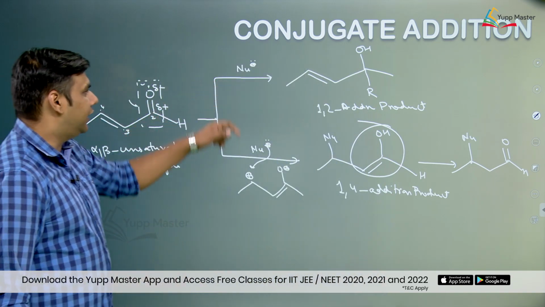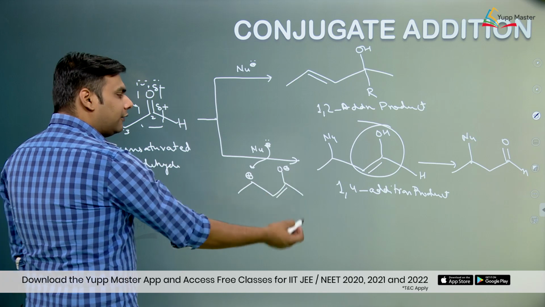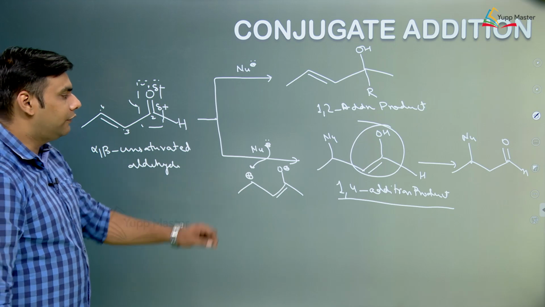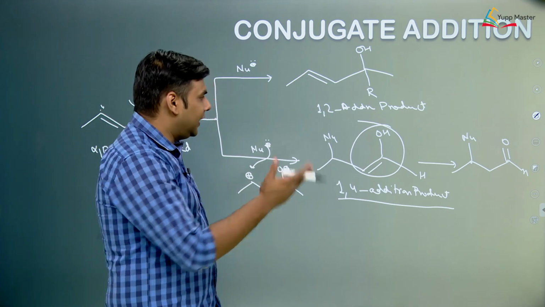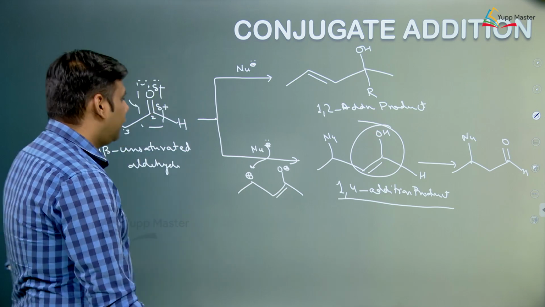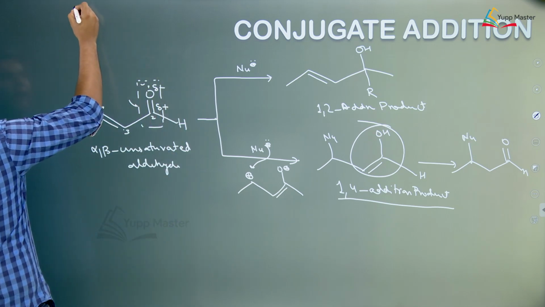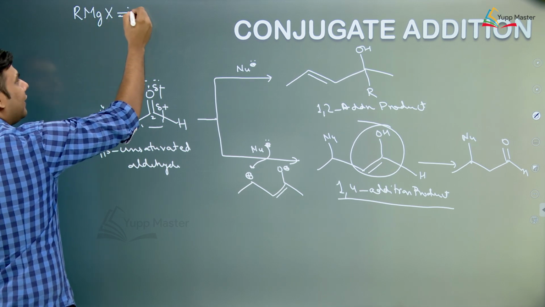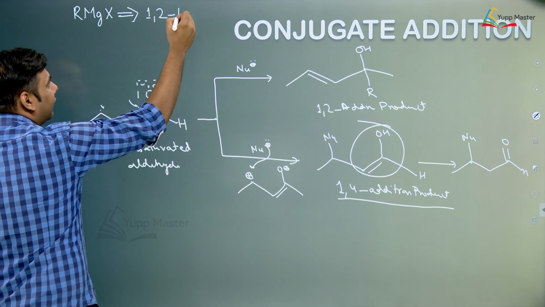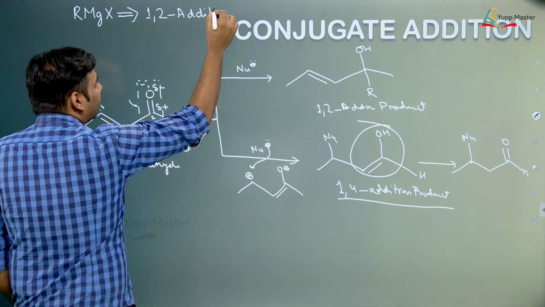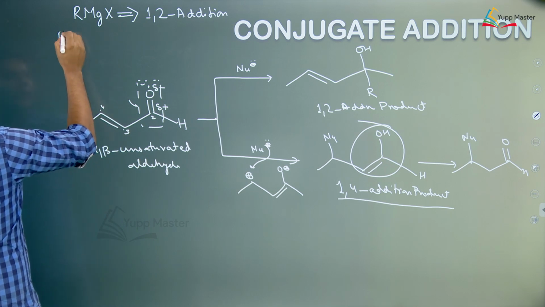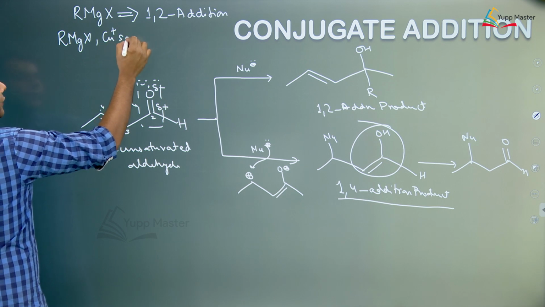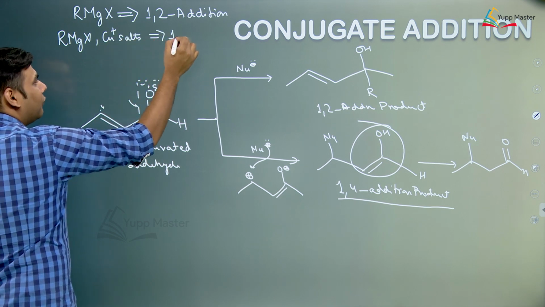So, there are two kinds of addition reaction possible. One is 1,2 addition and one is 1,4 addition. 1,4 addition is also called conjugate addition. Now, we need to know which compounds add in 1,2 fashion and which add in 1,4 fashion. So, just remember, RMgX always adds in 1,2 addition manner. So, it always gives 1,2 product. But when RMgX is taken along with copper salts, it will always undergo 1,4 addition.